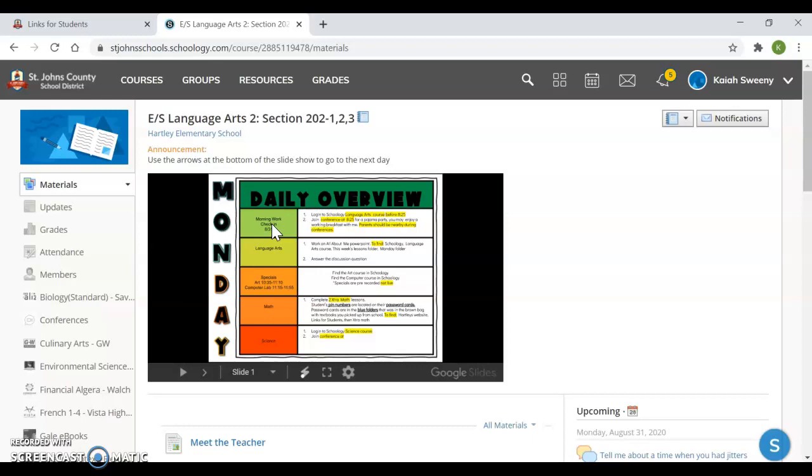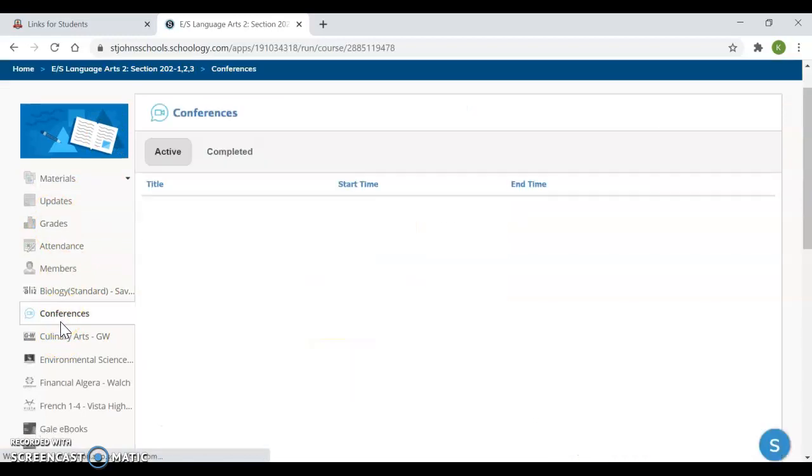You're going to join a conference for our pajama party. So right here on the left-hand side, you will see conferences. You click. And if there was a conference for you to join, the name of it would be right here. What was happening last year was parents were logging in early and waiting on this page, waiting for the conference to begin, but you weren't able to click it.